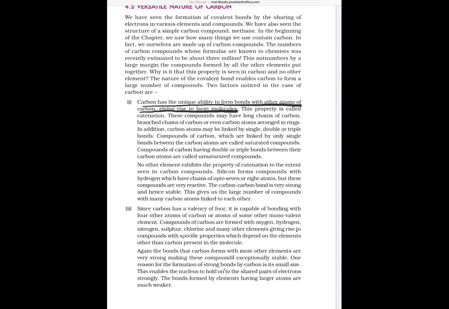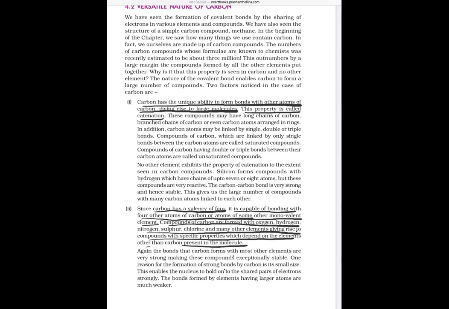This property is called catenation. Second, carbon has a valency of 4 and is capable of bonding with four other atoms of carbon or other monovalent elements. Compounds of carbon are formed with oxygen, hydrogen, nitrogen, sulfur, chlorine, and many other elements, giving compounds with specific properties which depend on the elements other than carbon present in the molecule. These are the two main things: valency of 4 and catenation.